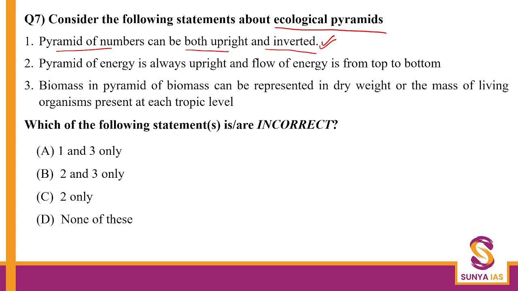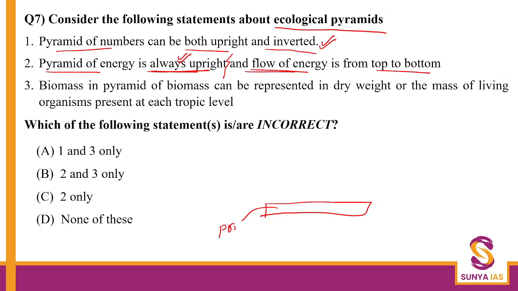Additionally, I also want you to write what in the pyramid of biomass, one example of upright and one example of inverted. Okay. Then pyramid of energy is always upright and the flow of energy is from top to bottom. Now see, the first part is correct. Yes, always upright. But if you know, let's say these are your plants or primary producers, or let's say these are the autotrophs. Okay, so they produce the food which is then eaten up by a primary consumer, secondary consumer, and let's say here you have the final, the apex predator.